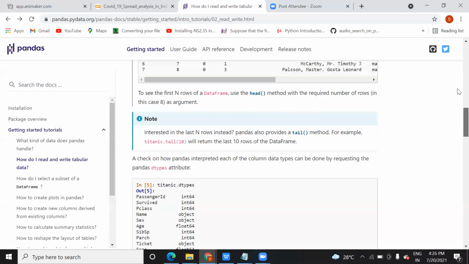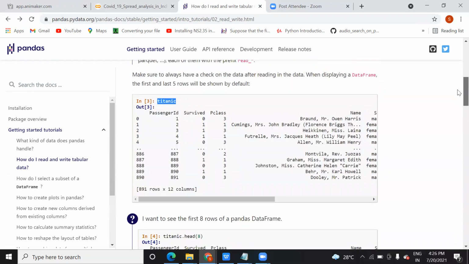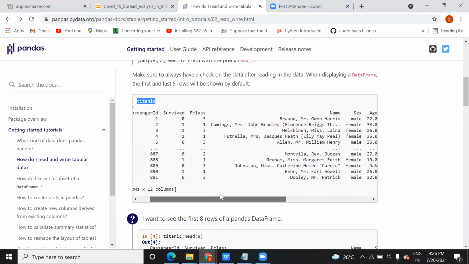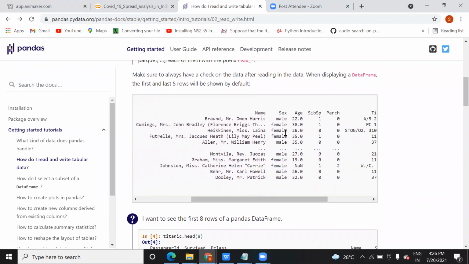Age is float 64 because the data is like this: 22.0, 38.0, means whoever created this data entered the values like this. And in some places we have values like nan, means data is missing there.